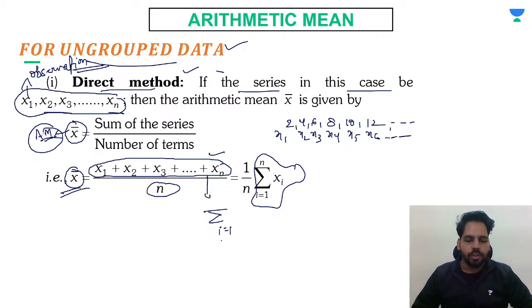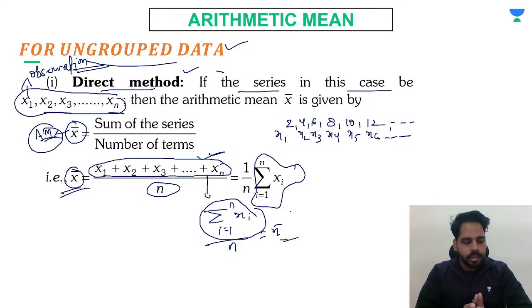I just represents the observation. How many observations are here? From 1 to n. So we can write the summation of observations from 1 to n. This i equals 1 to n means that we are going to add all the observations from x1 to xn, and we can write x here. This is called the summation of all the observations, and we divide it by n, so you will get the arithmetic mean. Understood? We have also studied this in class 10th, so I think this is a basic part for you, how to find the arithmetic mean by using the direct method or direct formula.